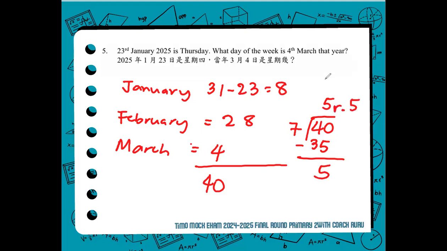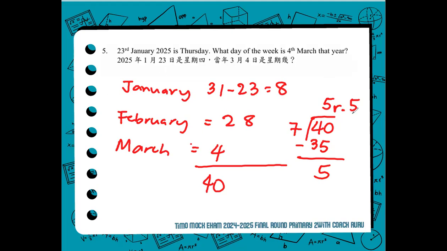In other words, there are 5 weeks and 5 days between January 23 and March 4. If there are 5 weeks and 5 days, the 5 weeks will give you the same date. Okay? If January 23, 5 weeks forward is a Thursday. So if January 23 is a Thursday, 5 weeks forward will also be a Thursday.